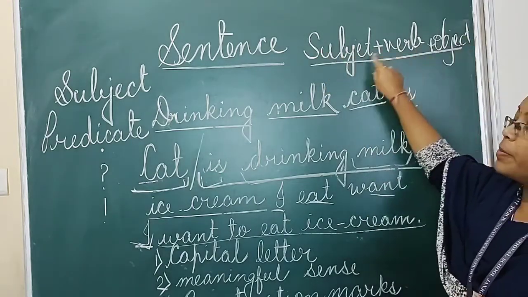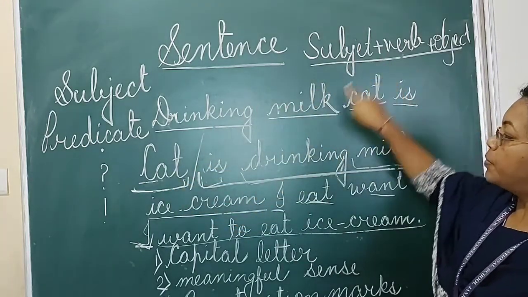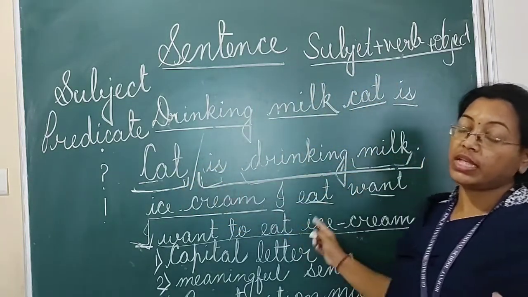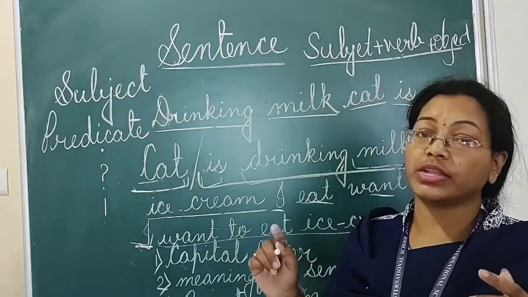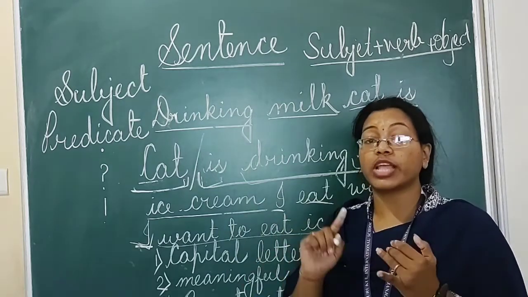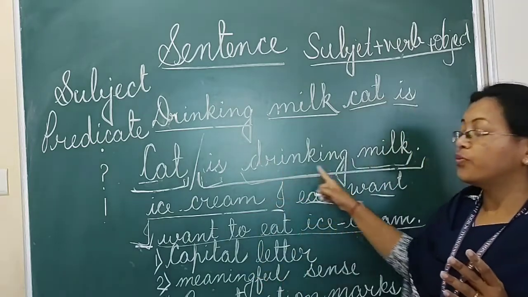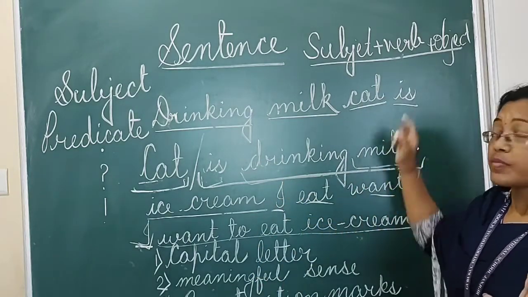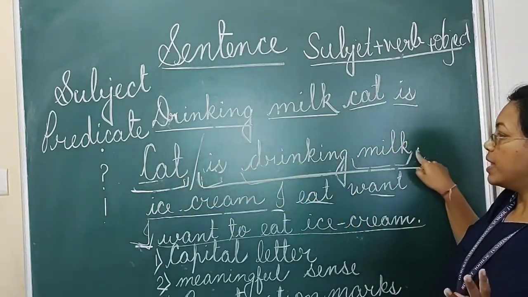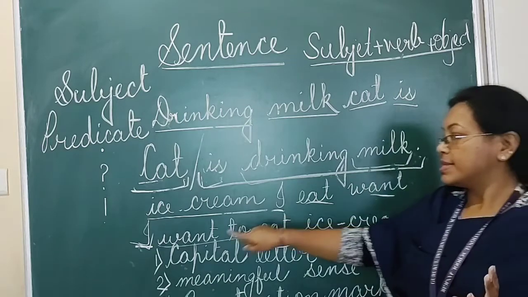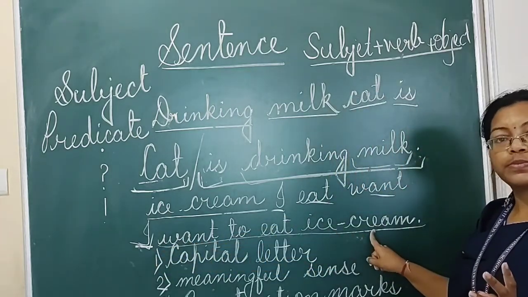In the middle you will be adding helping verbs, prepositions or conjunctions, whatever is there in the options. But the formula is subject first, then the verb, then the object.